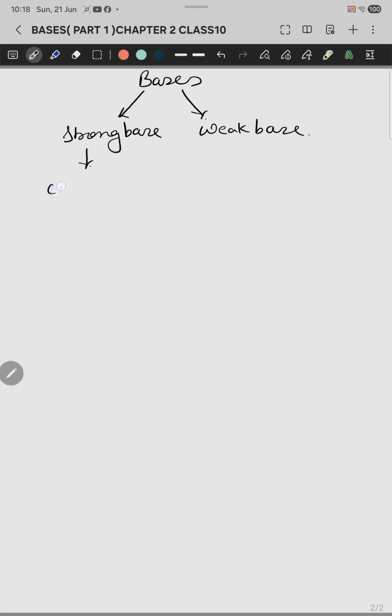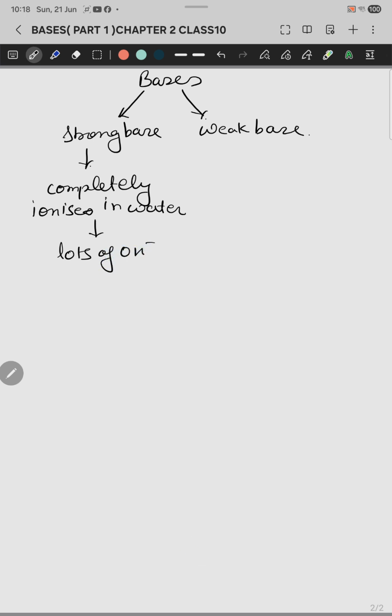When the substance is completely dissolved or ionized in water, it will give you lots of OH negative ions. Okay, so this is the meaning of strong base. If the substance dissolves and ionizes completely in water, it will give you a number of OH negative ions, that is known as a strong base.